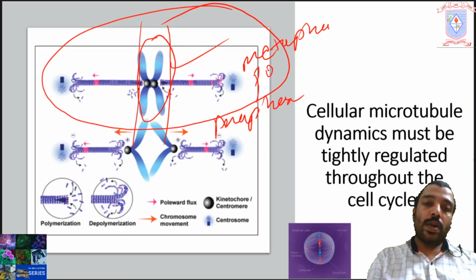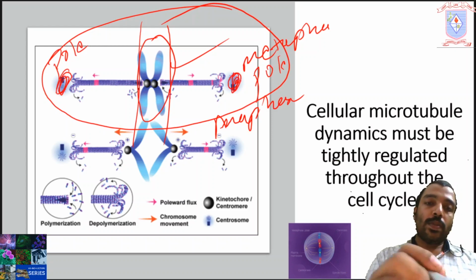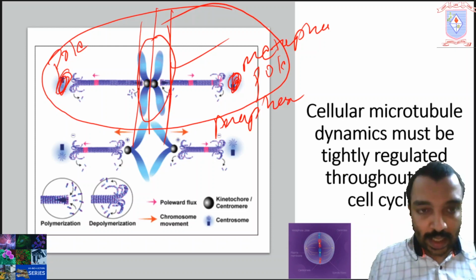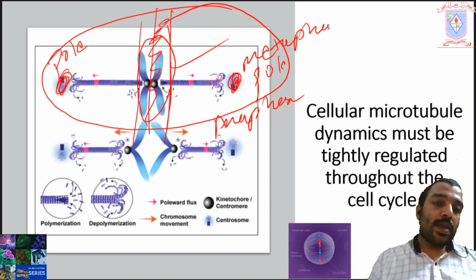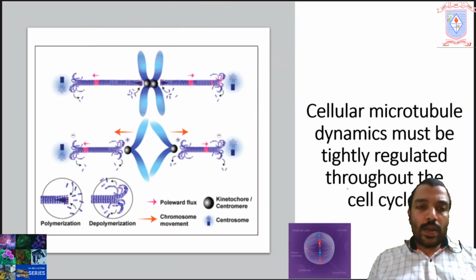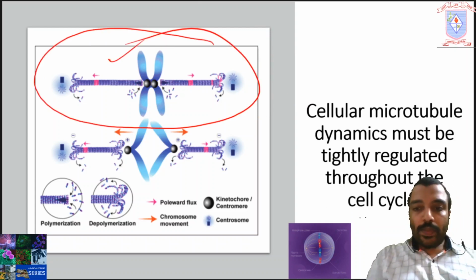This is the pole, this is another pole, this is the centrosome, this is the centrosome, this is the central portion of the cell, isn't it? So this is the metaphase plate. Here, during metaphase, look at this diagram only.